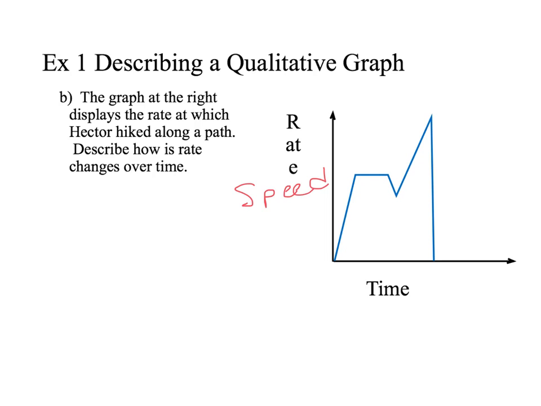Then he slows down a little bit. Then all of a sudden, very quickly, his rate picks up. He might have been running there along that point. And then here at the top, you'll notice this big drop-off. Hector did not fall off a cliff. What this big drop-off means is actually that Hector stopped at this point. He stopped. His rate stopped. Prior to this, he was constantly moving, but at that last point, he actually stopped.